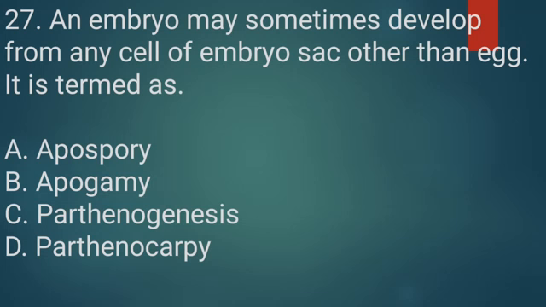Before choosing the correct answer, we should know the proper meaning of all the options. Option A apospory. Apospory is nothing but development of diploid gametophyte, I mean 2n gametophyte without meiosis. Option B apogamy. Apogamy means development of 1n sporophyte without gametes.